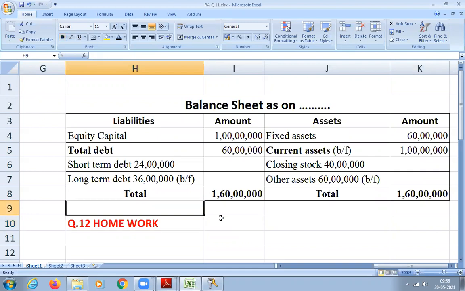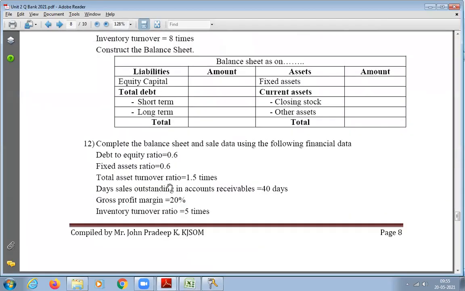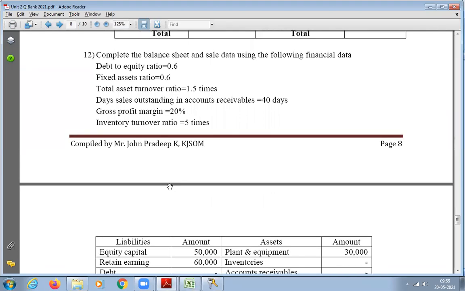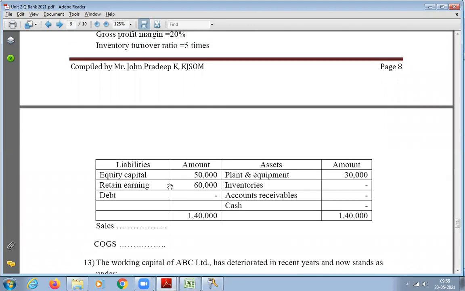Okay, now question number 12. I think I have done almost 3 problems on balance sheet using ratios, 3 or 4. I think 3 I have done. So now I think you got the hang of that. So I want you to practice this. Question number 12, you can do it as homework. Can you try this?